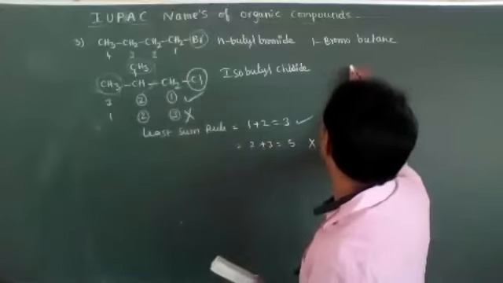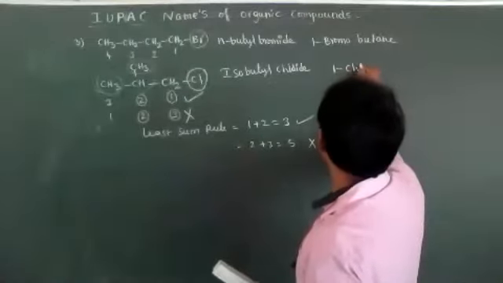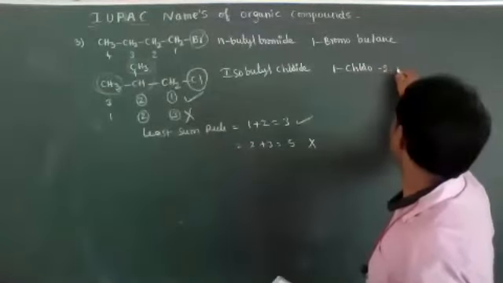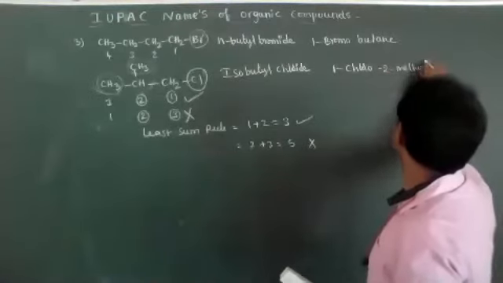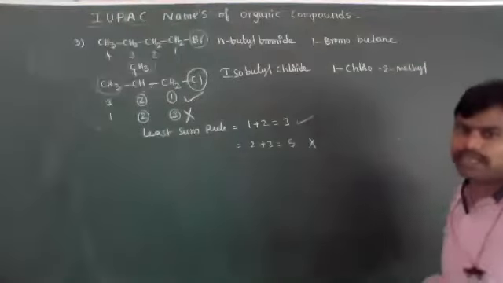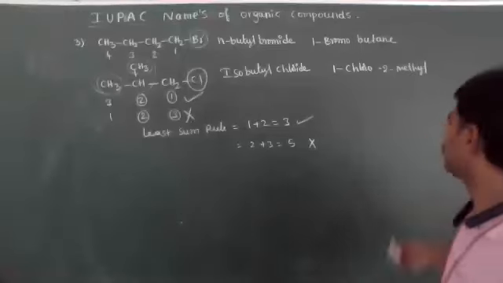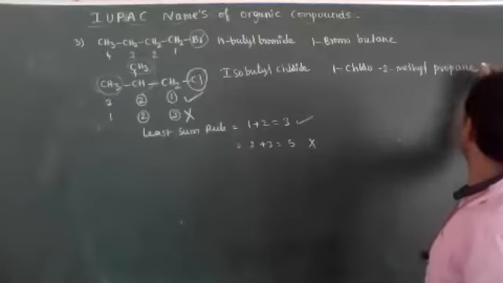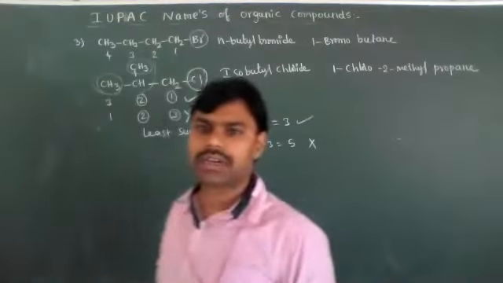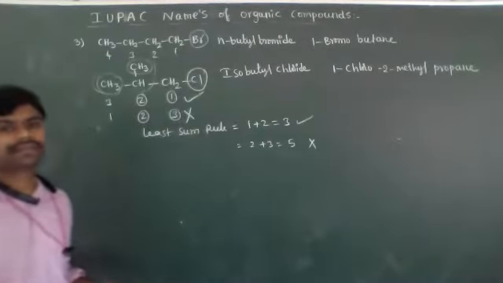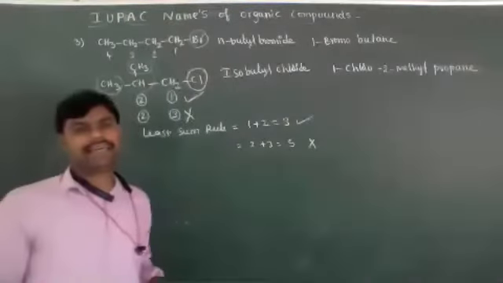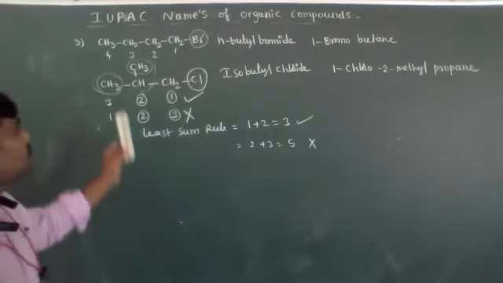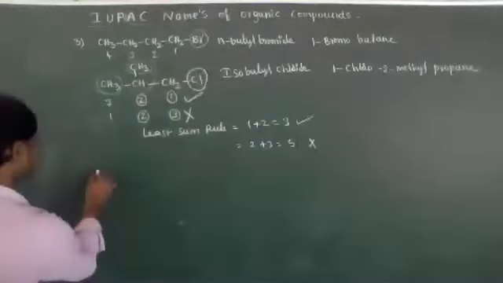So its correct IUPAC nomenclature is 1-chloro, 2-methyl, and the root word is prop plus all single bonds, so propane. This is the correct IUPAC nomenclature: 1-chloro-2-methylpropane. Okay, students. Now see the same in the chlorine place.